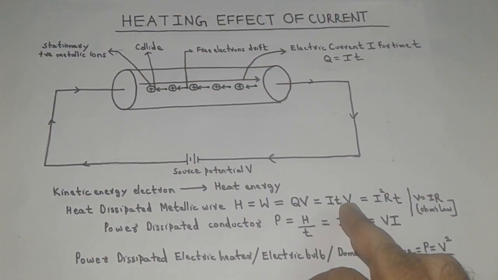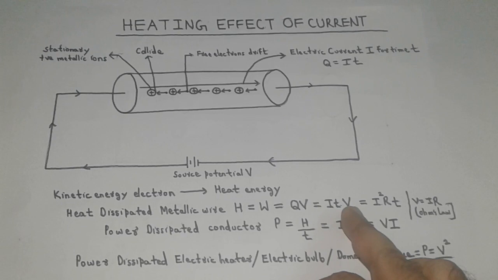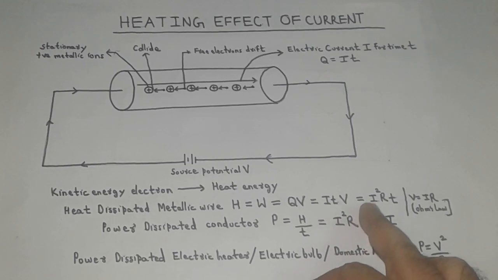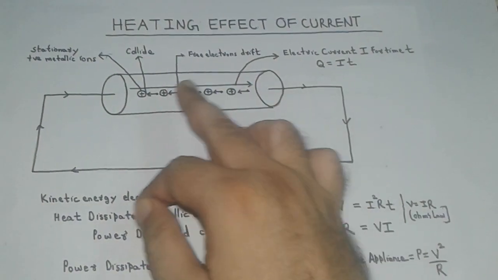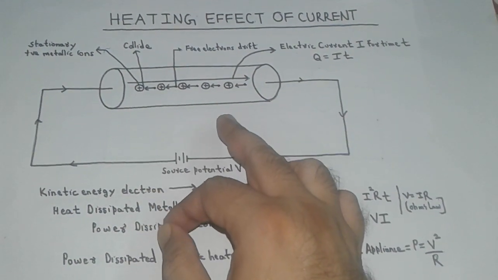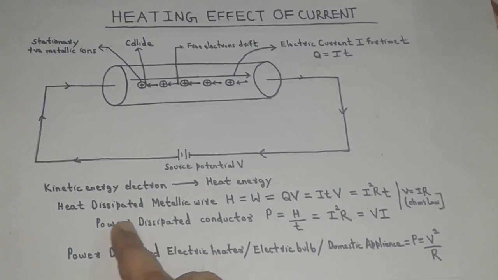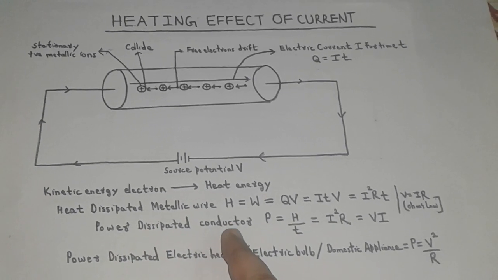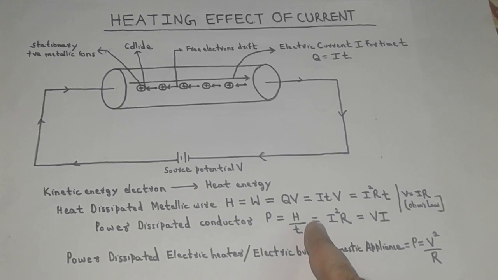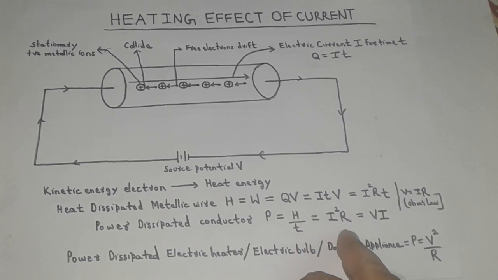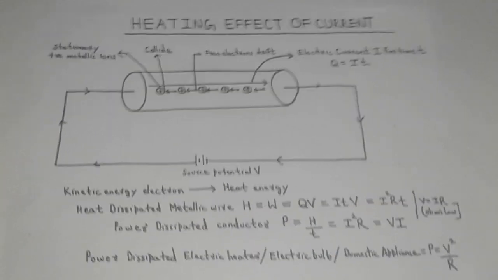Now from Ohm's law, V is equal to IR. So substituting V is equal to IR, we get I square Rt. Now power is the heat dissipated by the metallic conductor per unit time. Therefore the power dissipated by the metallic conductor P is equal to H upon t. This becomes equal to I square R or VI.